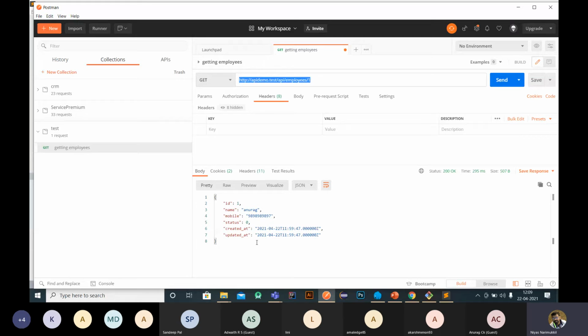So what we get is the specific employee's API, slash employee slash ID, means we are getting this specific employee information. Clear? Any questions?